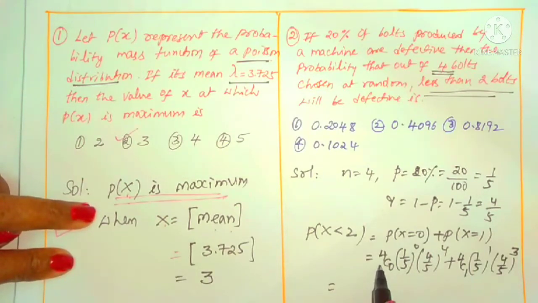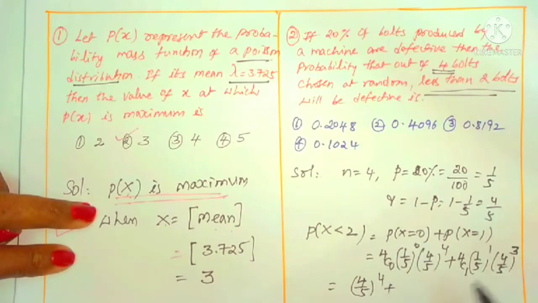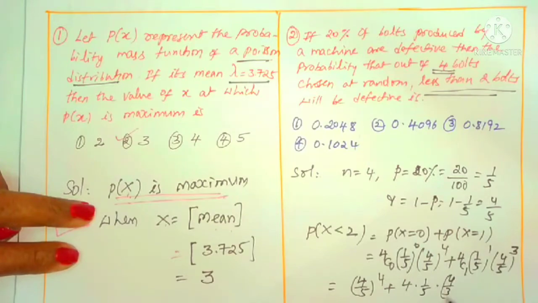You can understand that 4C0 value is 1, and (1/5)^0 is 1. What is left over in the first term? (4/5)^4 plus here 4C1. 4C1 value is 4. So 4 into 1/5 into (4/5)^3. We can understand that (4/5)^3 is taken out common.